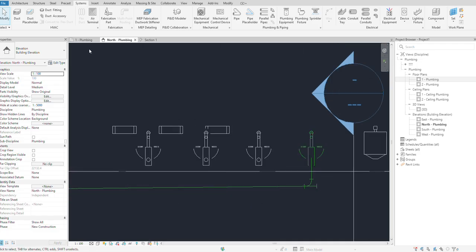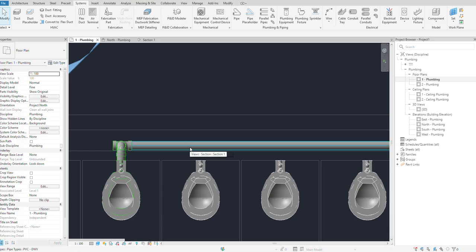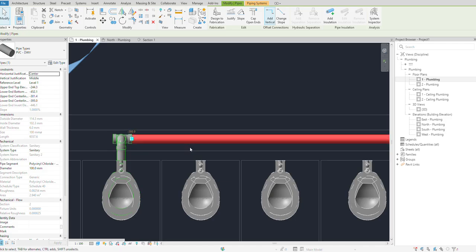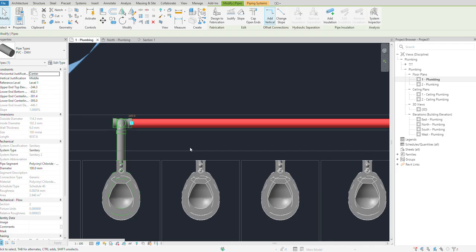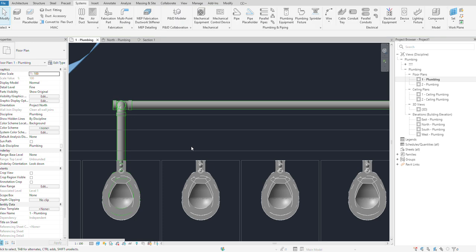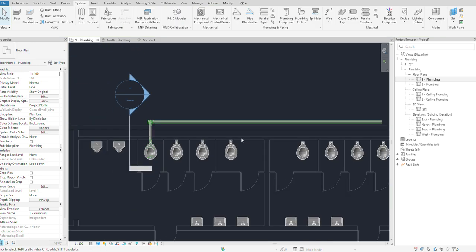Okay. In case the pipe is too close, we make another method for where the pipe is a bit far. Just let me give you an example. The main pipe is too far.